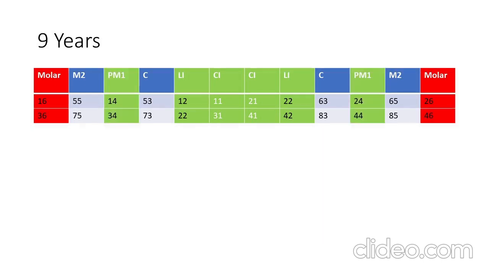Now something interesting will happen at the age of 9 years. At the age of 9 years, the temporary molar 1 is replaced by the premolar 1. So here the name is changed. The temporary molar 1 and temporary molar 2 are replaced by the premolar 1 and premolar 2 respectively.